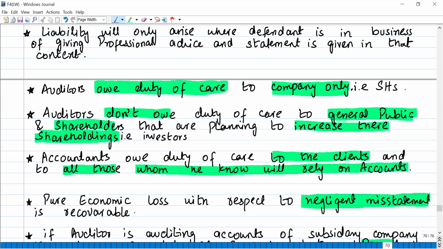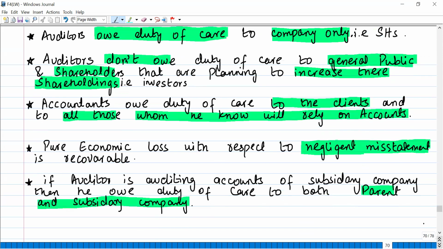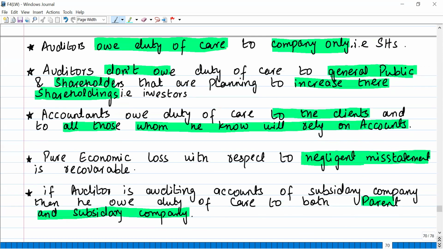Okay, now auditors of a company owe a duty of care to the company only, i.e. the shareholders. It is a very, very important point. An auditor who is responsible for preparing an audit report only owes a duty of care to the company. Company means the shareholders, the current, existing shareholders of the company.